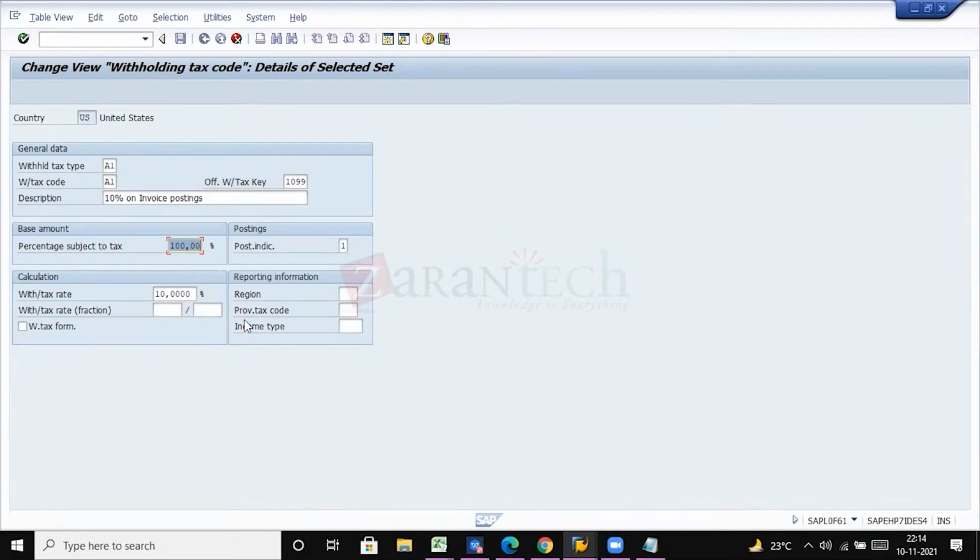It will take time, and as we are working on a demo system, we don't know how many people are involved here, because withholding taxes are not directly calculated on the transactions which are posted from FI. Invoices posted from FI are called one-way invoices. When it is posted from MM, it is called a two-way invoice, because it is integrated with FI, and with reference to materials we are posting. So the system will generate one material document, right?